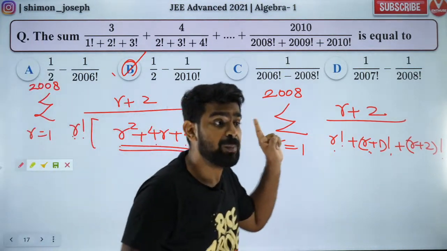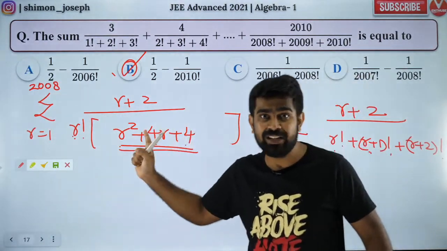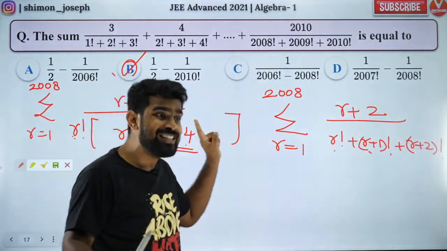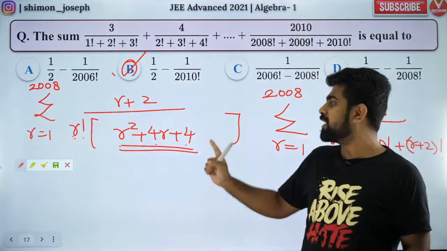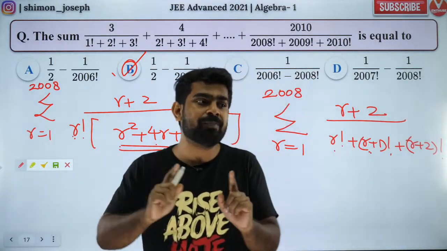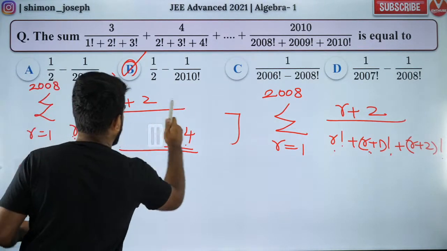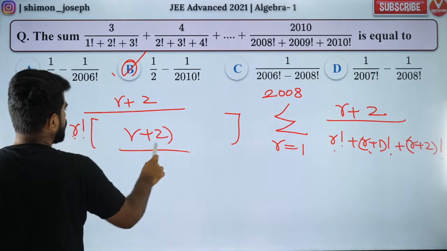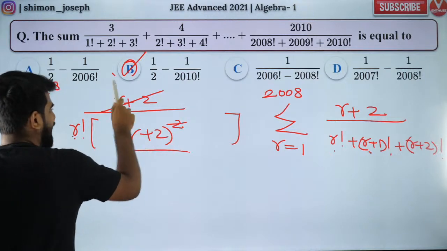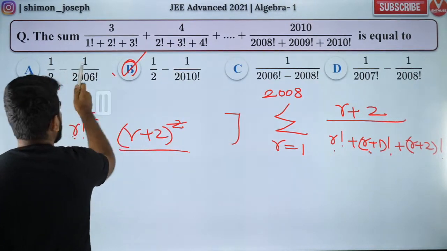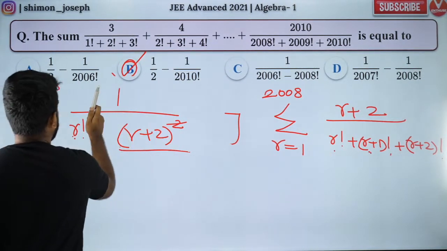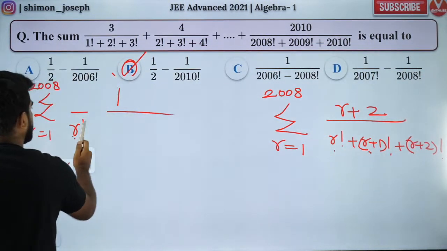Observe how I am simplifying it. That is very important, because that is what you guys need help with, right? Observe the way I simplify and make my question easy. So it is going to be (r plus 2) the whole square. So (r plus 2) cancels with one (r plus 2). Look at how easy I made it. Amazing, right?